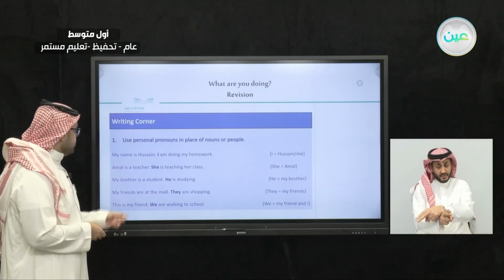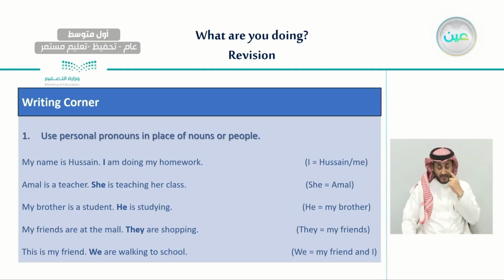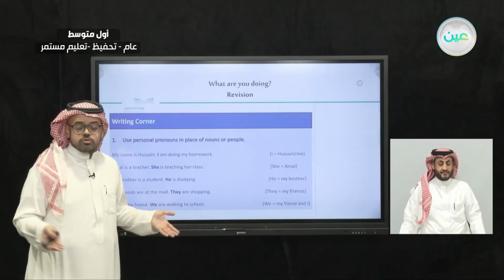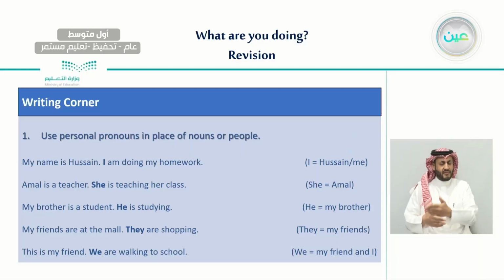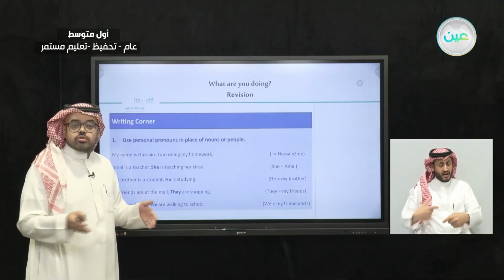Like here, for example: Amal is a teacher, and she is teaching her class. So here we use "she" that refers to Amal. We don't have to mention the name more than once. We don't have to say, for example, Amal is a teacher, Amal is teaching. No, you can use the name of the noun the first time, but after this, we can use the personal pronoun instead.